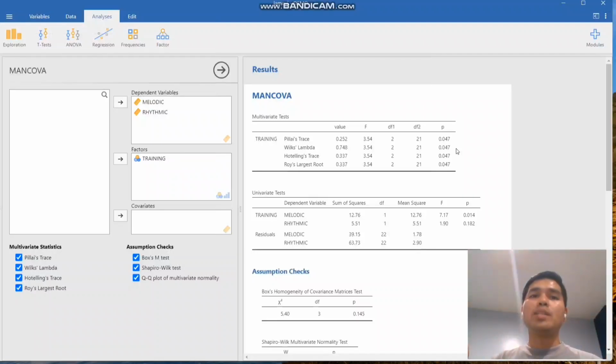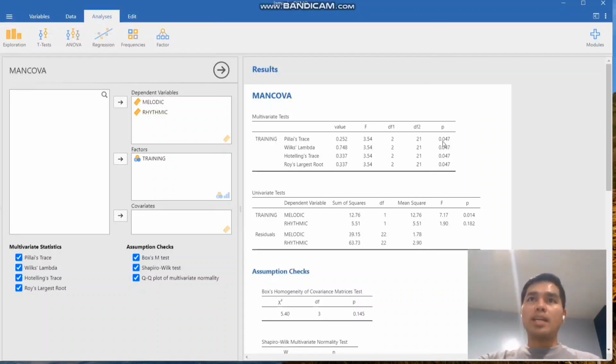With respect to the test of the null hypothesis here, since our p-value is less than our conventional alpha for social science researchers, we opted to reject the null hypothesis, implying that there is a significant difference between jazz musicians and classical musicians with respect to the melodic and rhythmic tests.